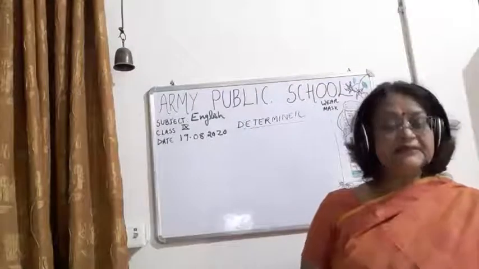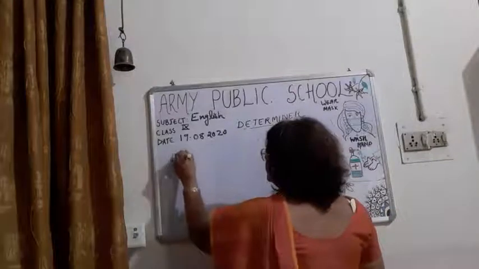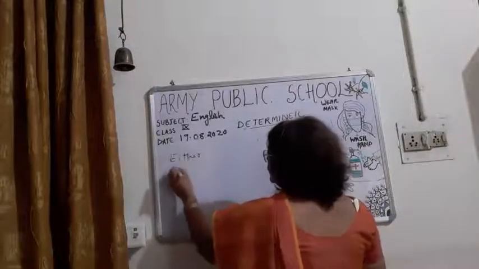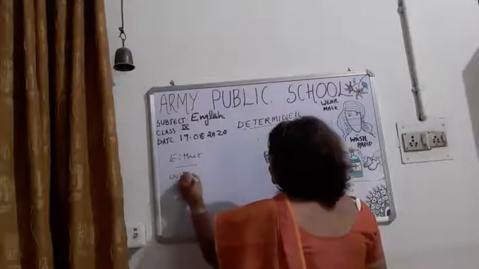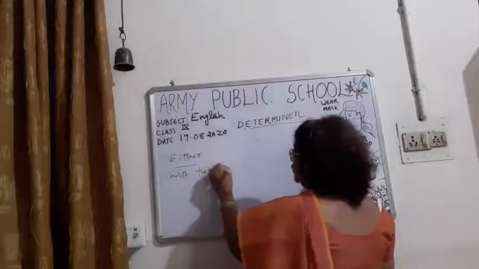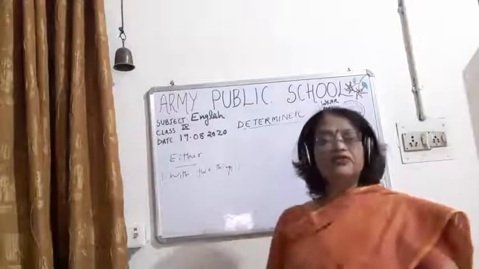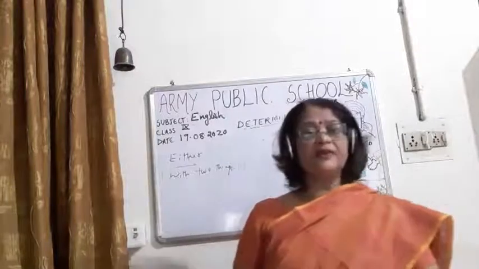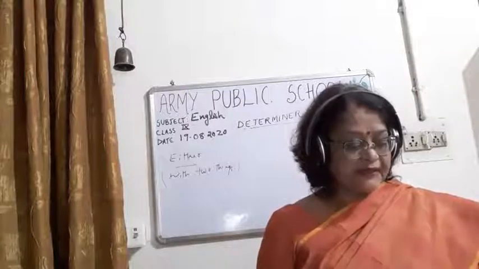So now the next determiner which I am taking is... alright. So children, the next determiner which I have taken in distributive determiners is either.